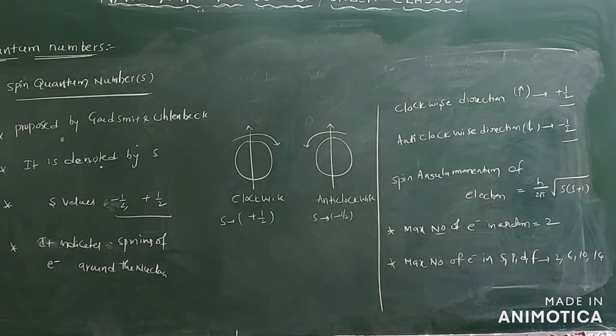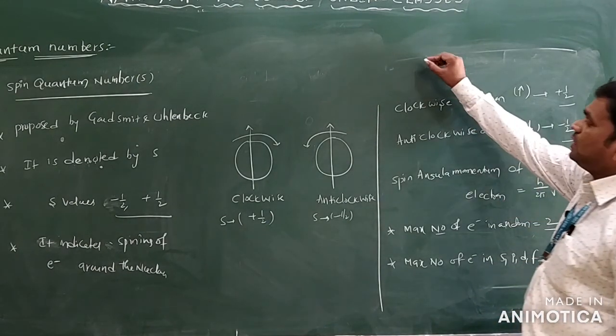And one more formula we can see: spin angular momentum of an electron is equal to h by 2 pi into square root of s into s plus 1. We discussed in the magnetic quantum number also h by 2 pi into square root of l into l plus 1, and the azimuthal quantum number also has the same formula. Here it is s into s plus 1. The maximum number of electrons in a subshell: how many do we have? 2 only. The maximum number of electrons in s, p, d and f orbitals is 2, 6, 10, 14. Already we discussed this in the magnetic quantum number.